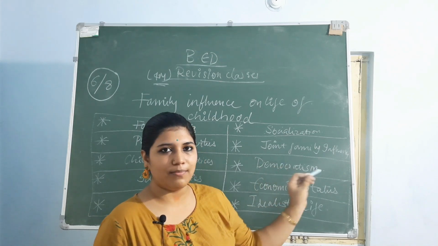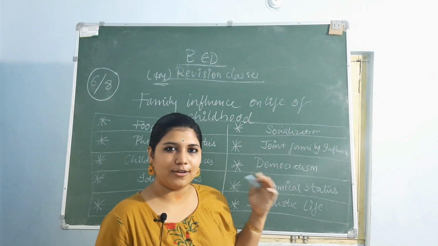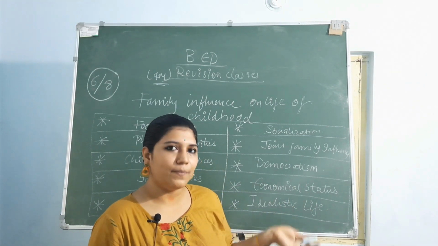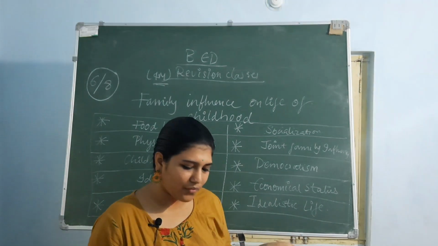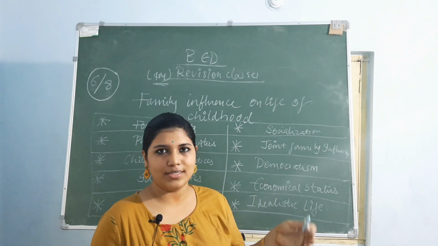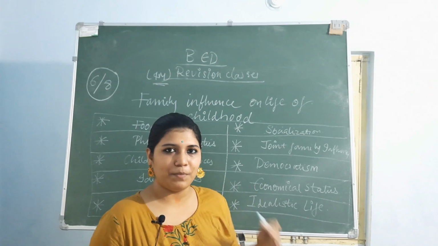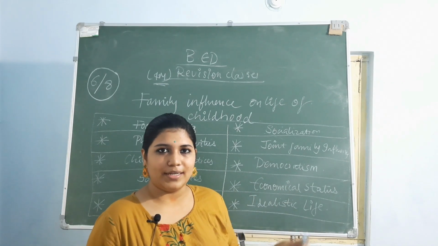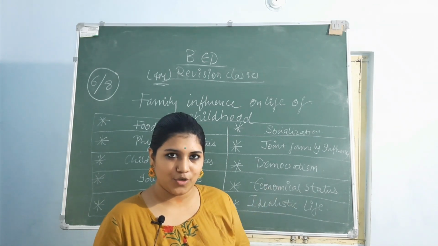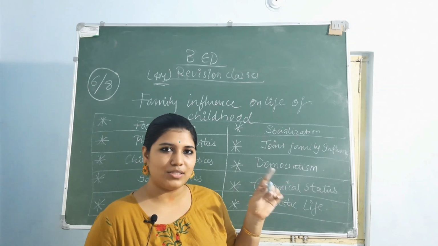And then joint family influences. How are these joint families? We get to find very rare joint families nowadays. Either we can see them in the villages or at some places where they have 2 or 3 sons and daughters. They all join together, they stay together. Then how they are pampered, with all the grandparents, uncles, aunts, how they used to be, they love the family environment.